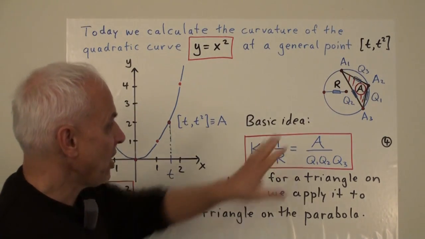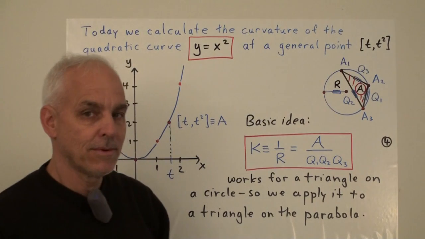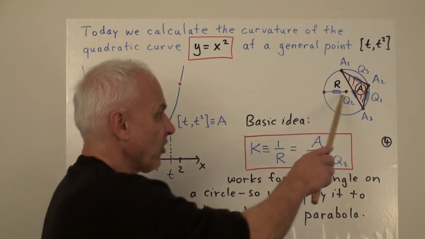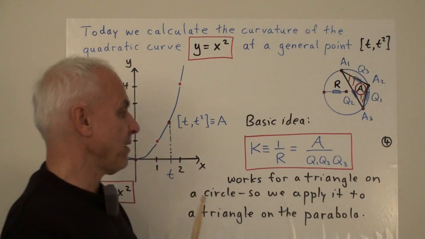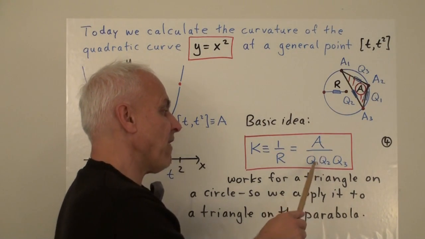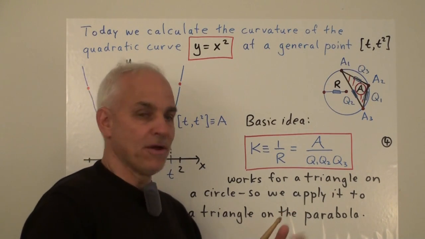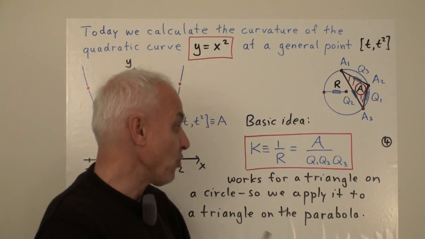Then we saw that in this case, the curvature of that circle, which is by definition 1 over this circumquadrance R, turns out to be this lovely expression, the quadrea divided by Q1, Q2, Q3. So it's essentially the quadrea renormalized by the product of the three quadrances.